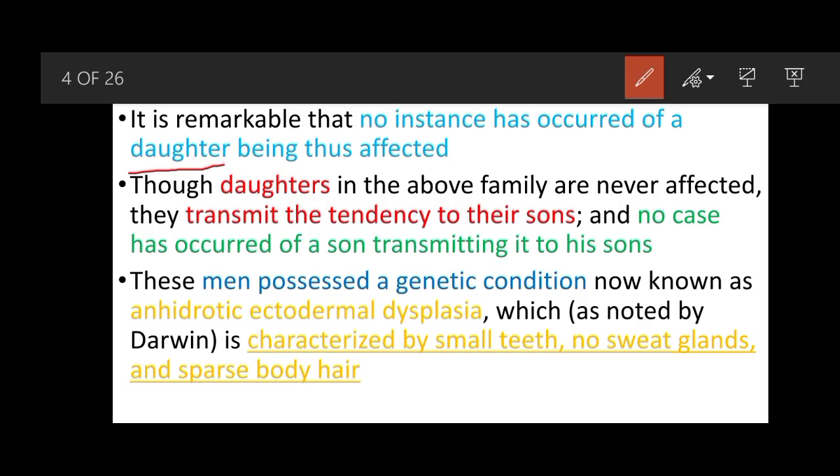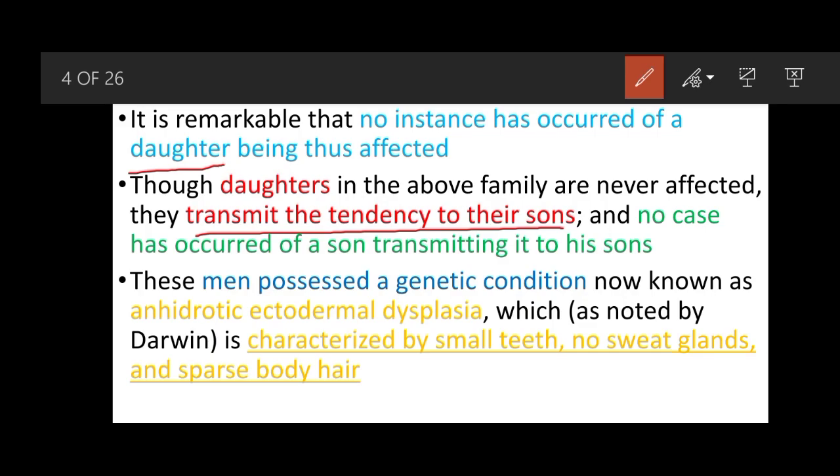Though the daughters in the above family are never affected, they are capable of transmitting the disease to their sons. And no case has occurred of a son transmitting it to his son. So there was no male to male transmission. The disease was only inherited from the mother's side.